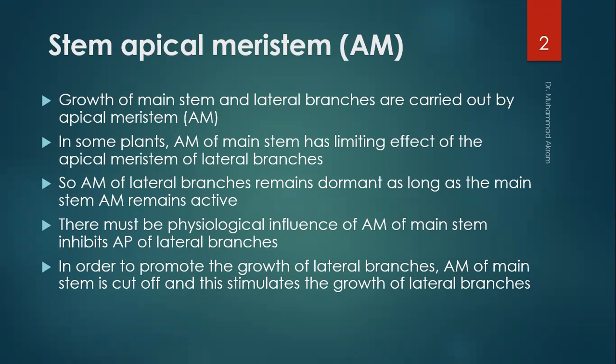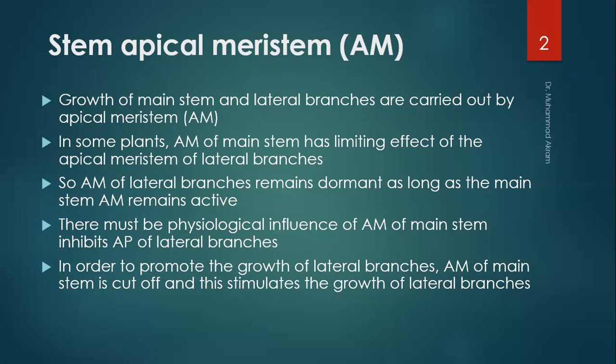However, when the apical meristem of the main branch is cut down, the lateral branches become active, or the meristematic regions of the lateral branches become active and produce lateral branches later on. There must be a physiological influence of the apical meristem of the main stem which inhibits the apical meristem of lateral branches. It can be assumed that a physiological phenomenon is present.